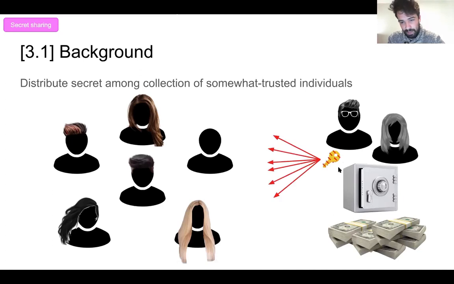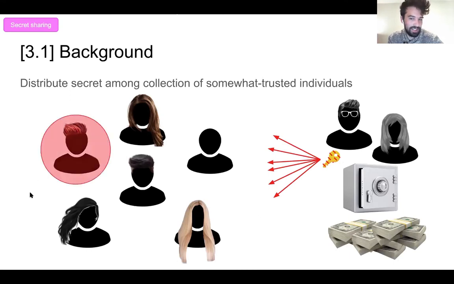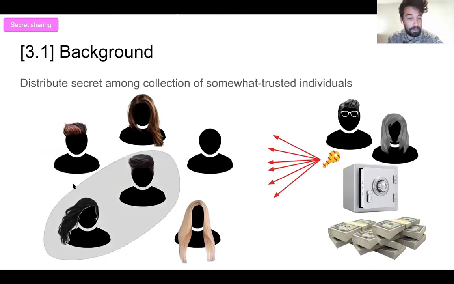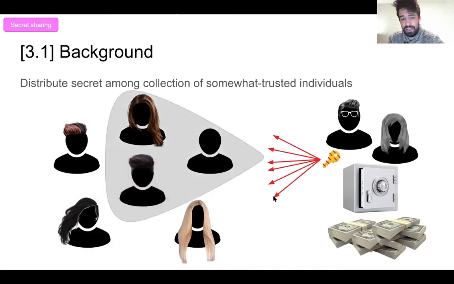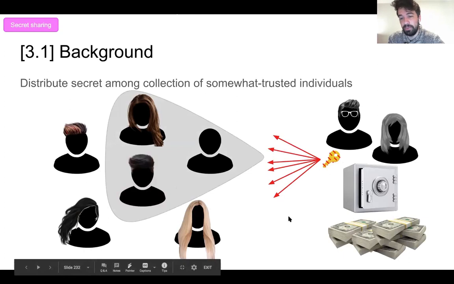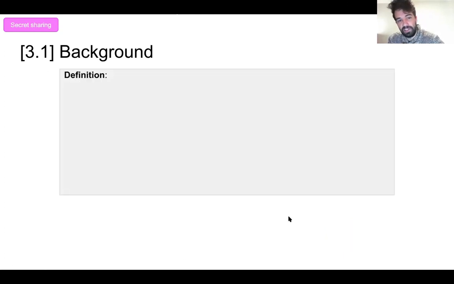In particular, they want to share the password to this fund with their children, but they want to make sure that one person alone can't unlock the safe. Maybe two people can't unlock the safe either, but maybe if three people try to unlock the safe together, it's actually a true emergency and they should be able to. So formally what they want is a secret sharing scheme.